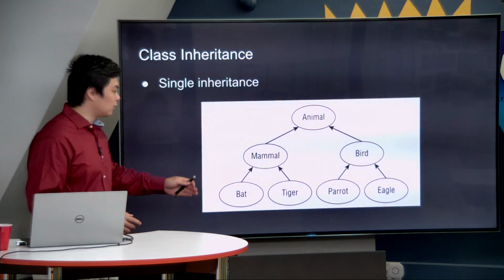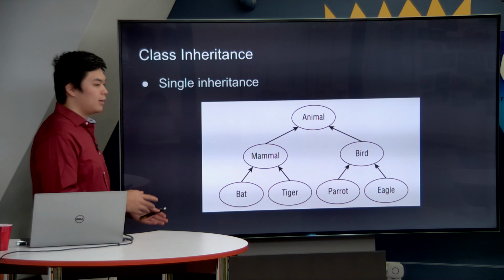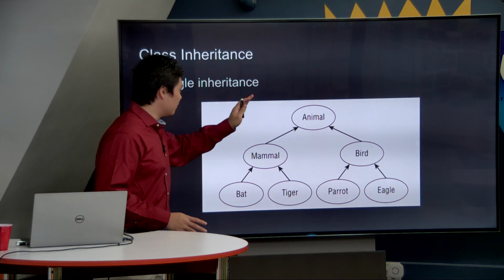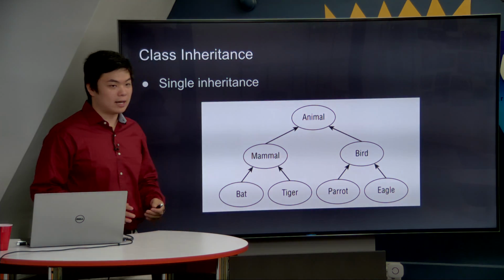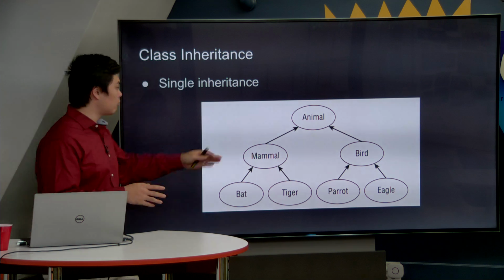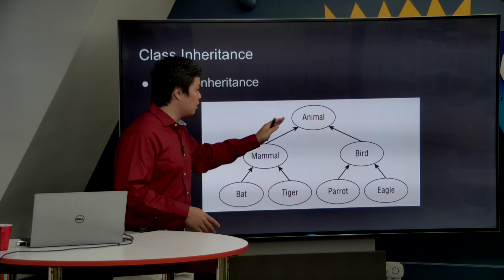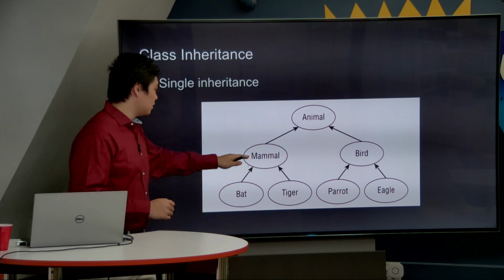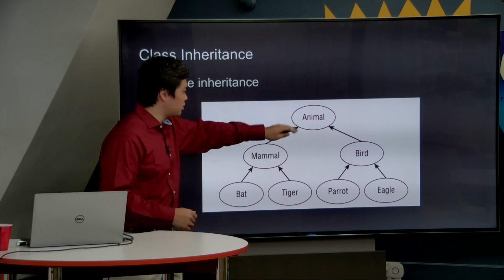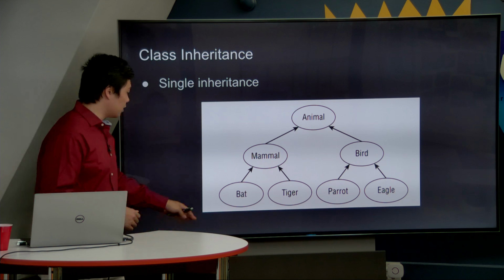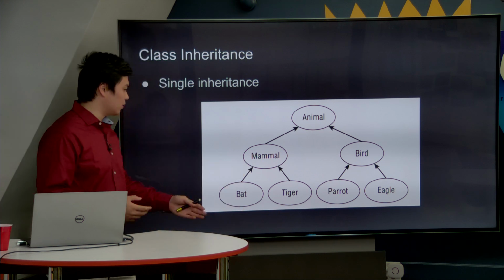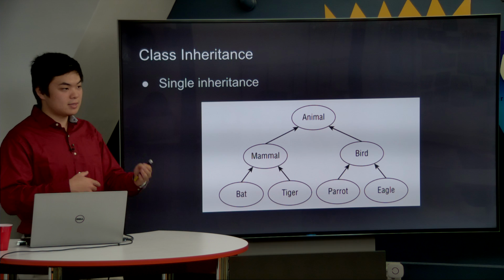So now let's take a look logically at what this would entail. I know, animals, beautiful. Animal is our parent class. It is the one that is not referencing anything higher than it. But notice that all these other classes are children of it. Mammals are children of animals. Birds are children of animals. And then below it, we also have bats that are children of mammals and tigers that are children of mammals, et cetera, et cetera, et cetera.